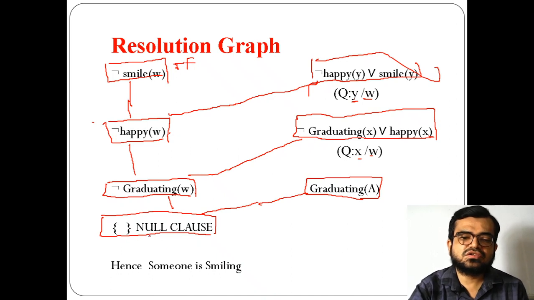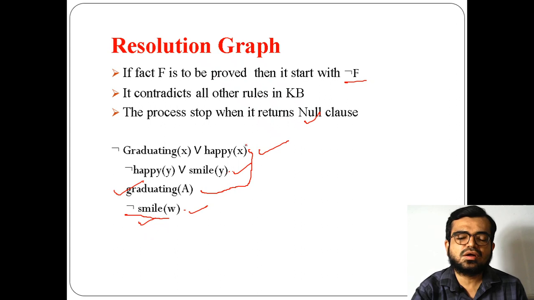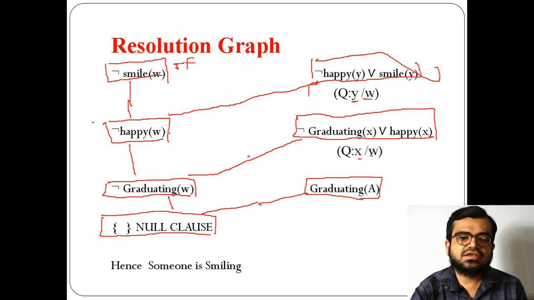Whenever we reach the null clause, the process stops. So here we got the null clause, which means the statement that someone is smiling is proved.